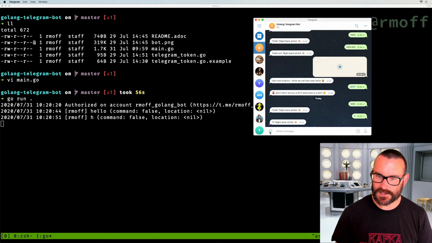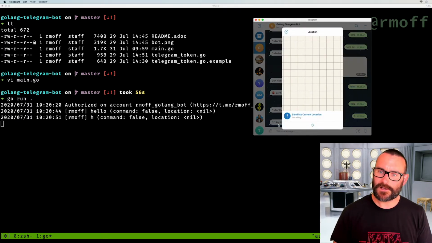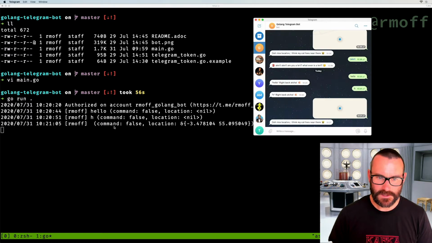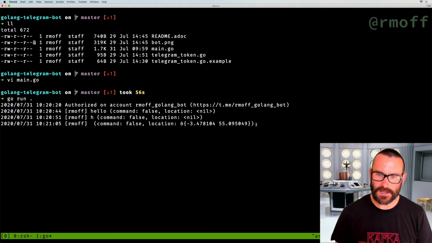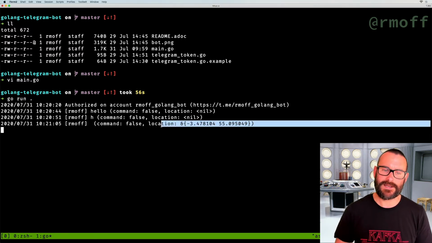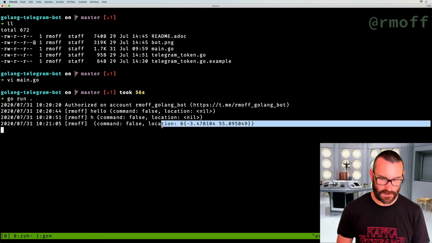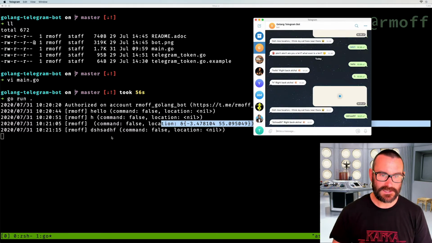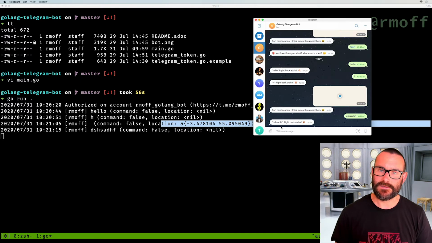We can send my location to it. So we're building up the pieces here that are going to be useful for building a bot that's going to interact with us at the car parks. So if we just click on somewhere on the map and send that as a location, you can see we received the location over here, and you get the longitude and the latitude. So you can do a bunch of cool stuff, and all I'm doing here is sending stuff through this, and it gets sent over there, and we send something back based on that.